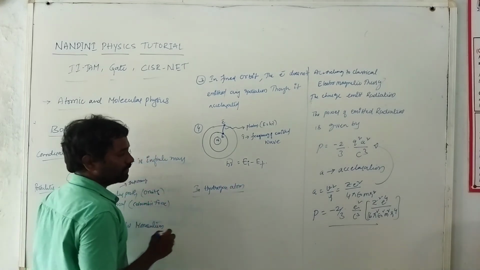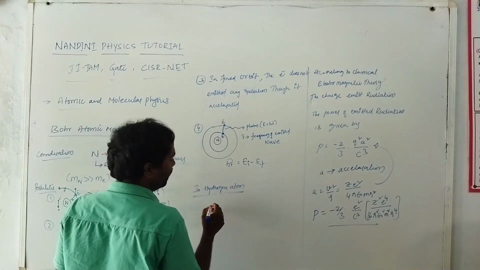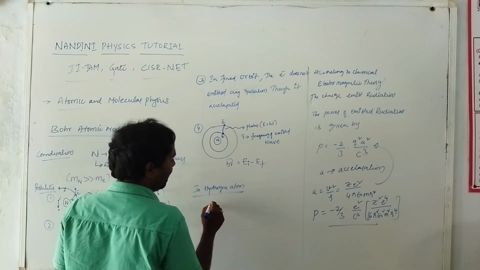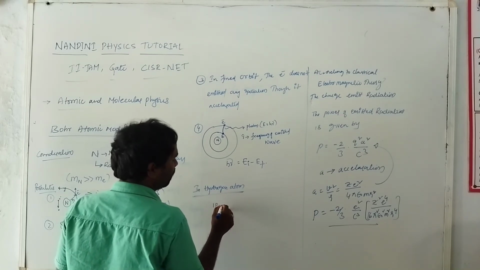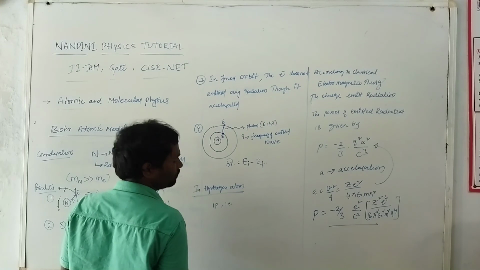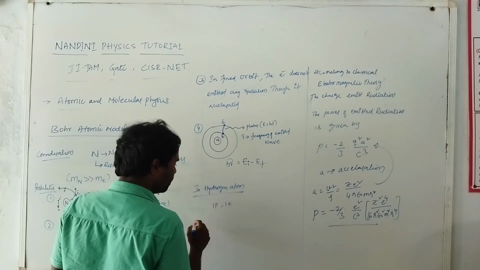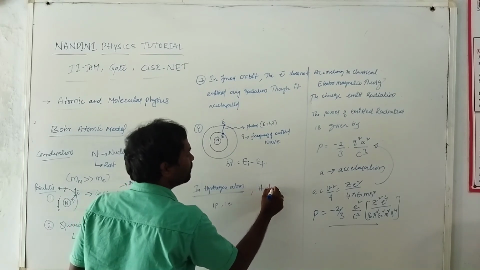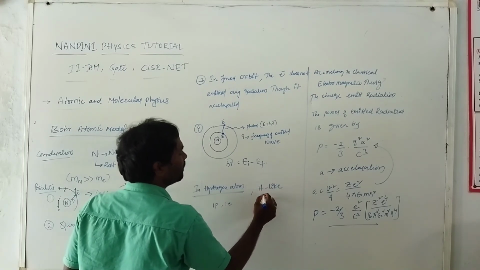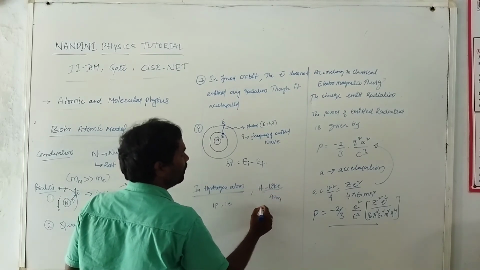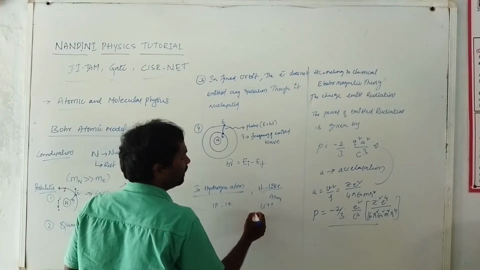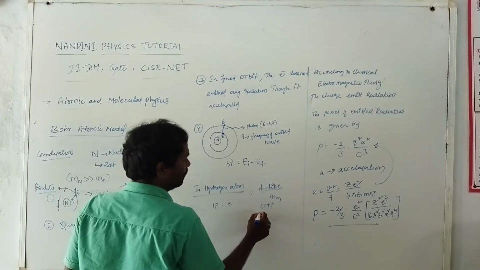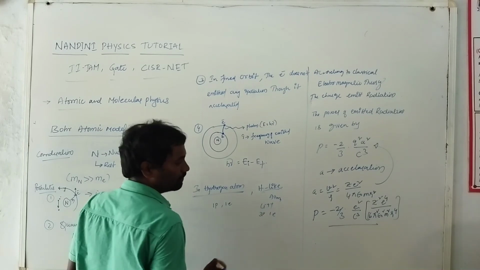Because the hydrogen atom has one proton and one electron. Not only hydrogen, but hydrogen-like atoms also. So what are hydrogen-like atoms? Lithium double plus has 3 protons and 1 electron.